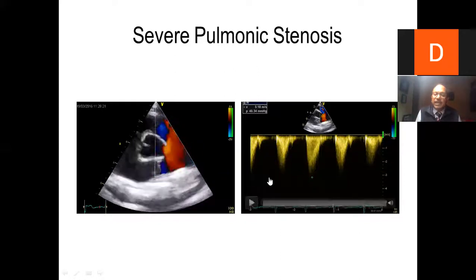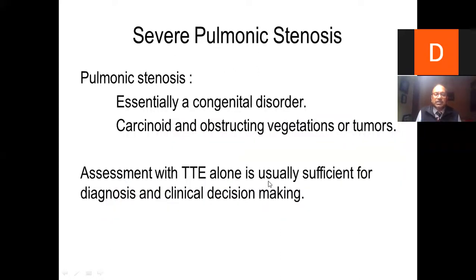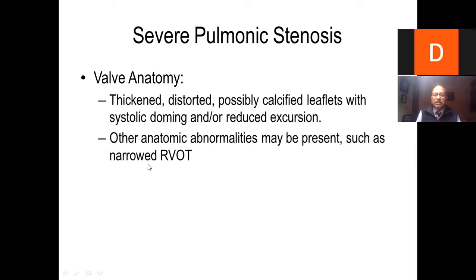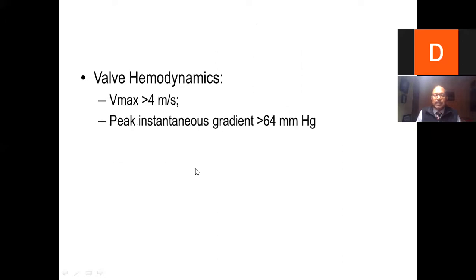And that's how we look at pulmonic stenosis. Essentially a congenital disorder, carcinoid and obstructive vegetations or tumor. Assessment by transthoracic echo alone is usually sufficient for diagnosis and clinical decision making. We look at the valve anatomy, hemodynamics, hemodynamic consequences and symptoms. Valves are usually thickened, distorted, possibly calcified with systolic doming and reduced excursion. Other anatomic abnormalities such as narrowed RVOT.